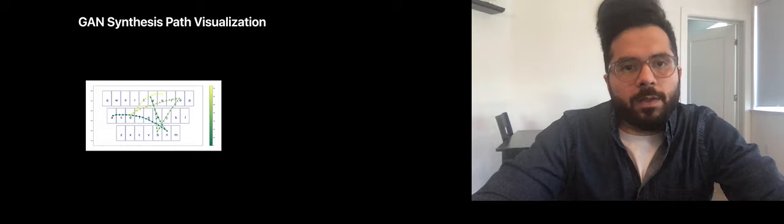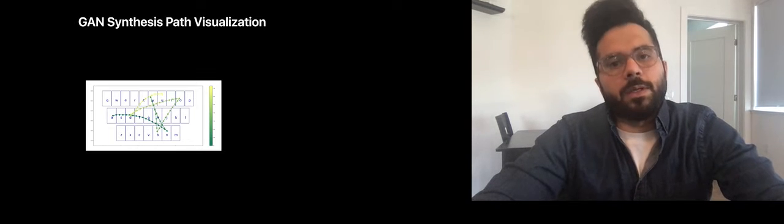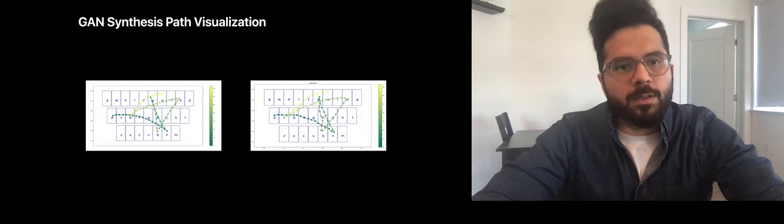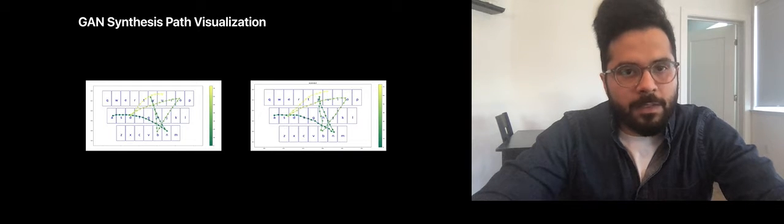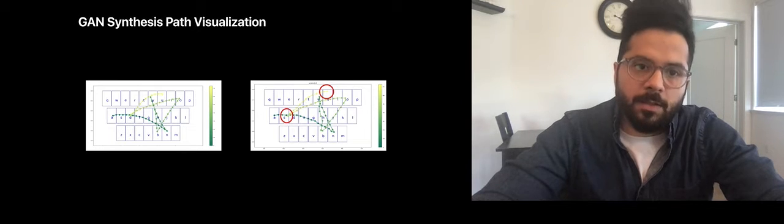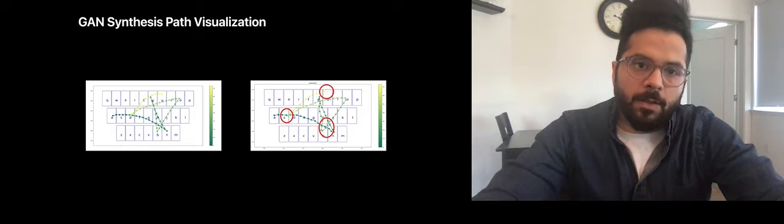Let's go back to visualizing paths again. On the left, we again have the word anybody as input by the user. And to our right, we have the path as generated by the generator. When trained in the fashion we just talked about, the generator is able to capture the artifacts that are present in the user paths, as highlighted by the red circles in the image on the right.